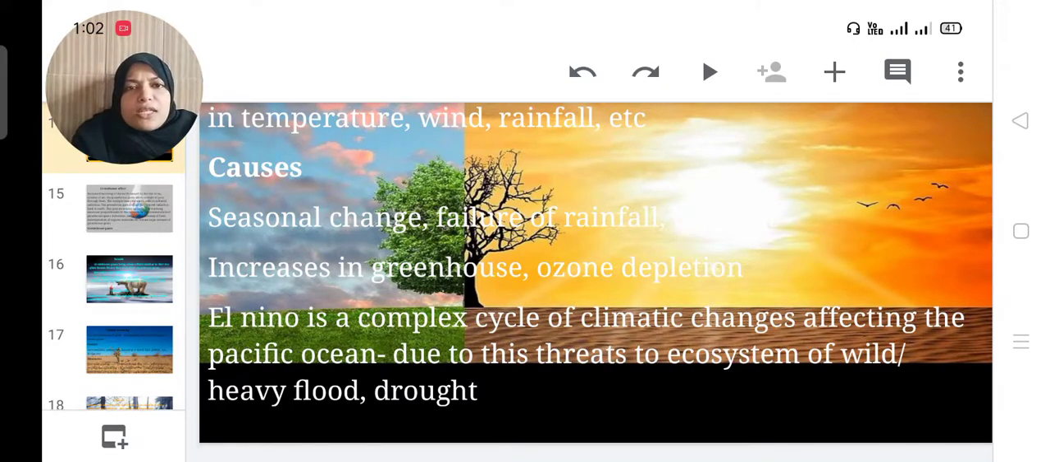We heard the term El Nino. The effect of El Nino in the Pacific Ocean. It is a complex cycle of climatic change. It affects the Pacific Ocean. Due to this effect, there are threats to the ecosystem of wild animals. It also causes heavy flood and drought.